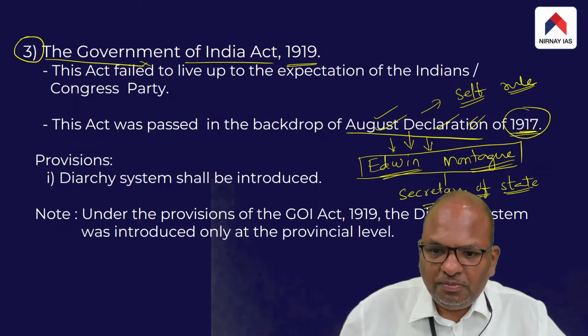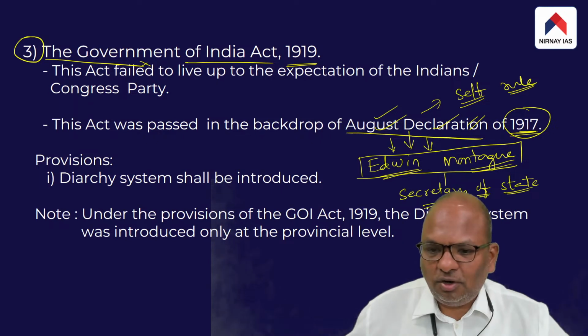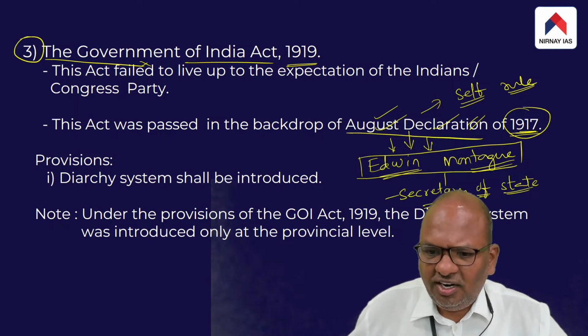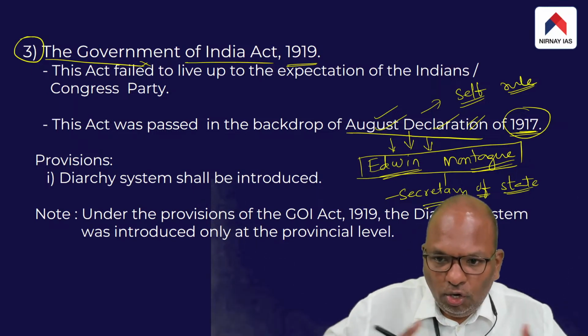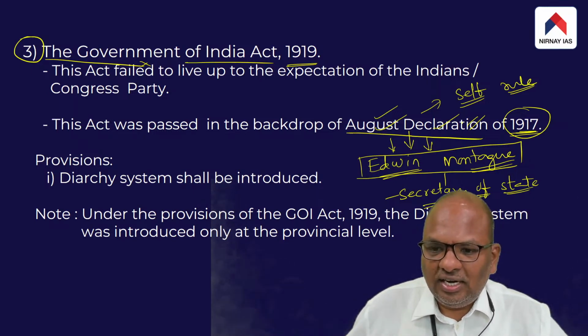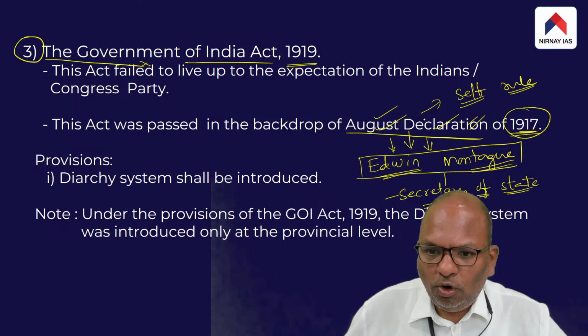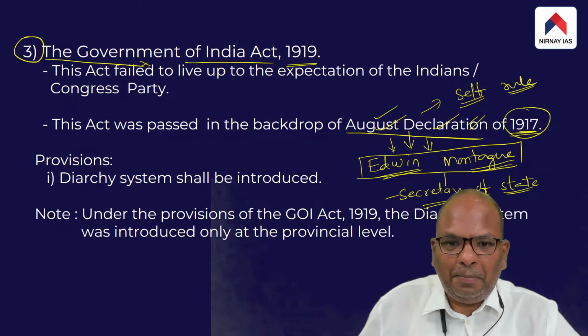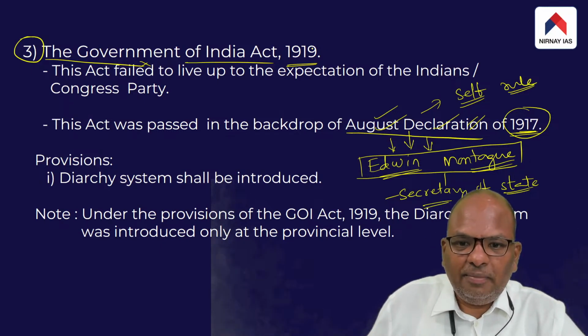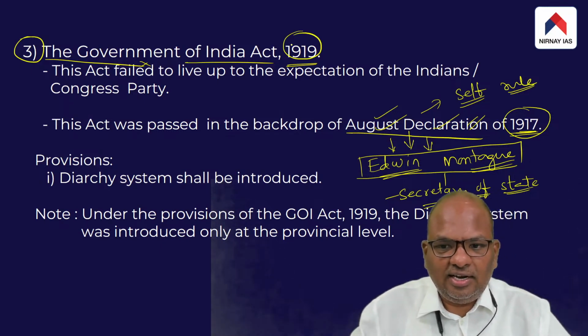And this announcement was made by a senior British officer, basically a minister named Edwin Montagu. As a follow-up to this declaration, the British government passed an act called the Government of India Act 1919.